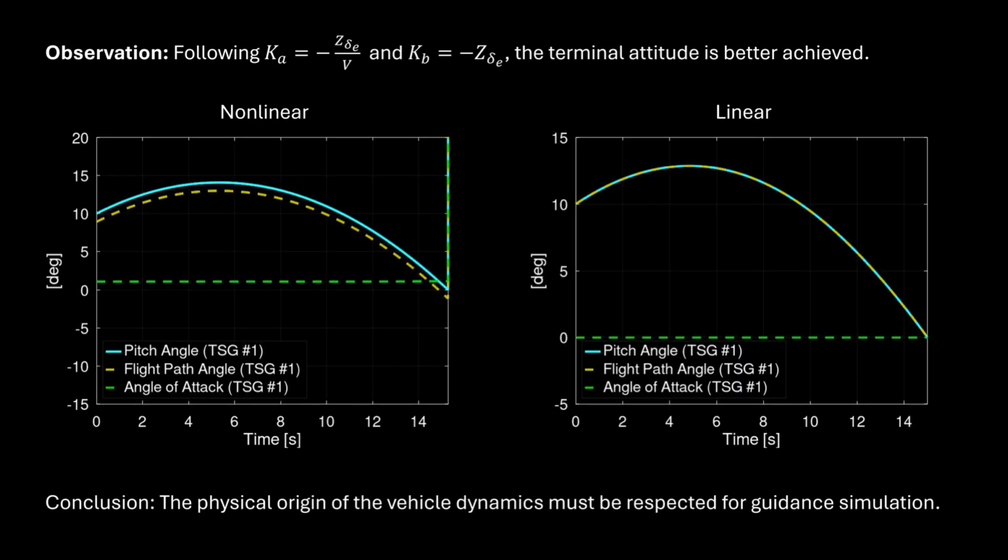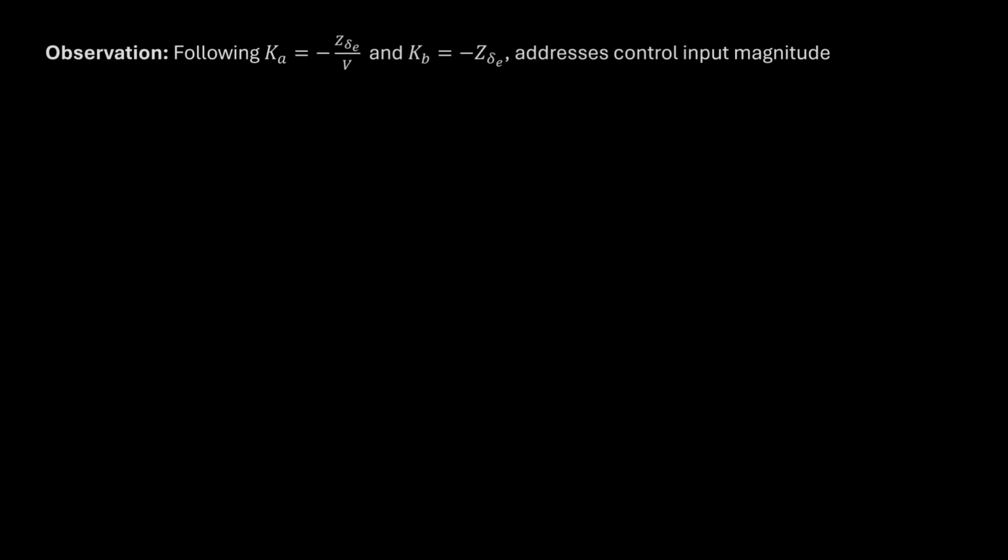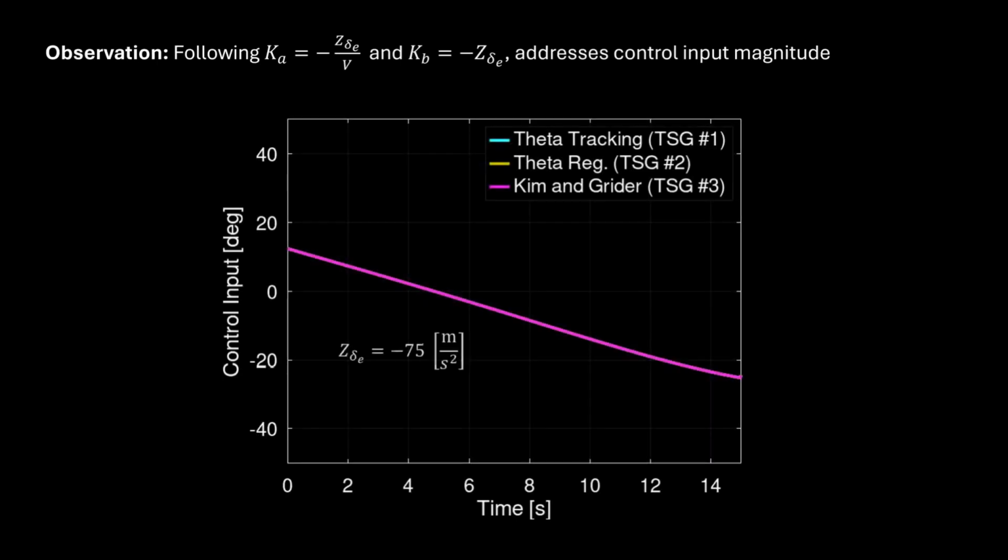The physics of the vehicle dynamics cannot be arbitrarily specified, and the velocity and Ka in the pitch dynamics should be the same velocity that's used in the engagement simulation of the kinematics of the pursuer. Further, the control inputs now are within reasonable limits, and the transients have essentially vanished.